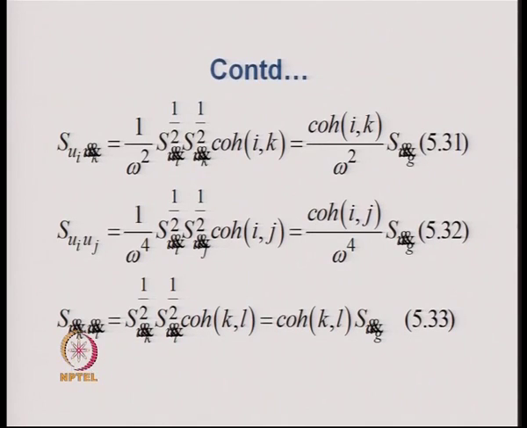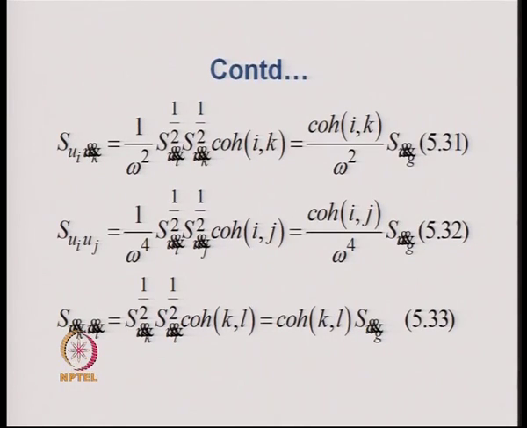I am sorry, in the previous equation it was S_ui u double dot k. So that is given as coherence ik divided by omega square into S_u double dot g.